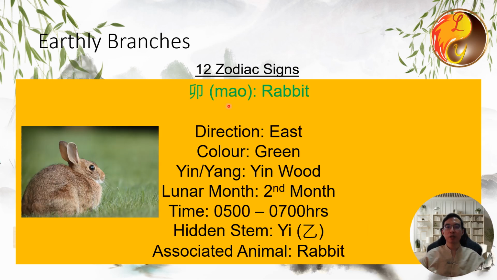Next is Mao, which represents the rabbit. It is associated with wood, with the direction being east, and the color green. It is yin wood. It represents the second month of the lunar calendar, and the time is from 5 a.m. to 7 a.m. The hidden stem for Mao is Yi. The associated animal is the rabbit.